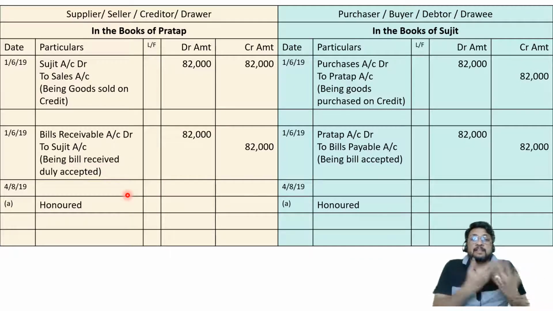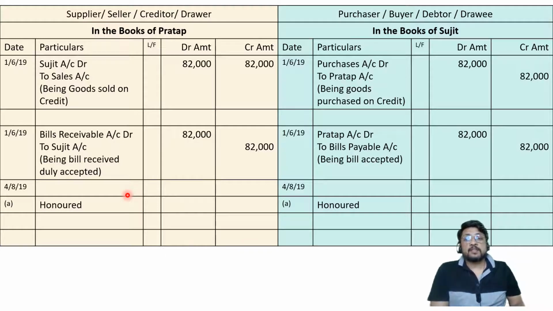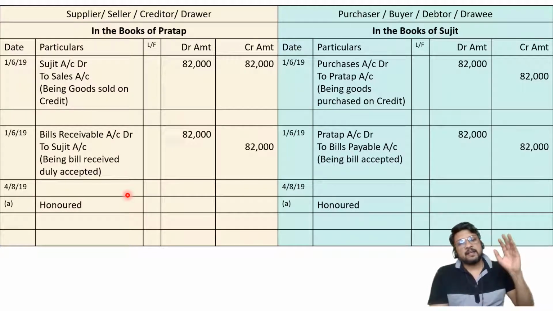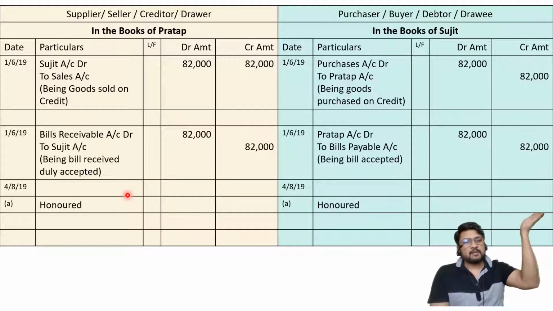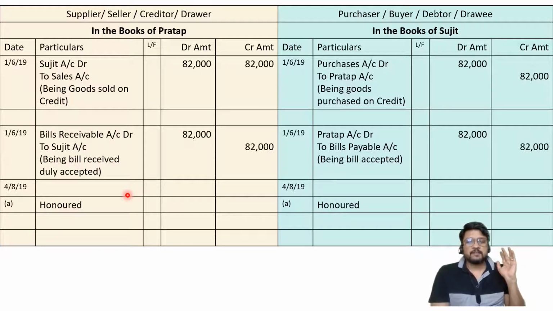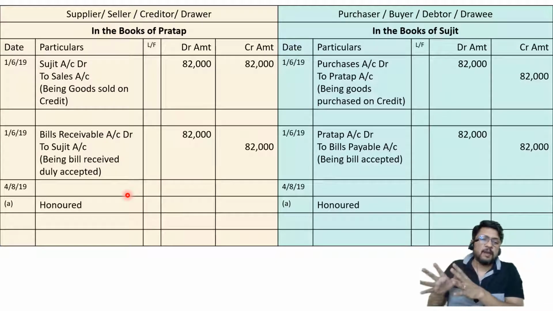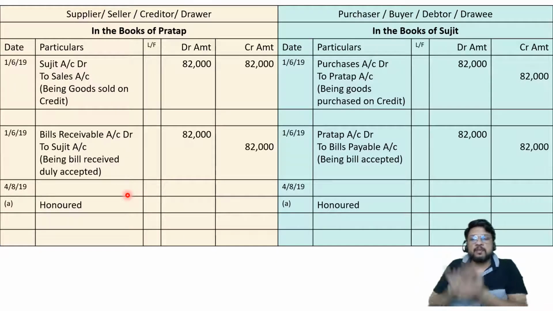It will appear as if Sujit is the giver or Sujit is our creditor and we need to give him either goods or cash or services, which is not the truth, which is not a correct position. In reality, we had already sold goods to Sujit in the past. He was our debtor. He gave us a bill of exchange. So we said, okay, you have given us a bill of exchange. This bill of exchange we neither discounted nor sent to bank for collection nor endorsed, so we were keeping it with ourselves, and today is the due date, so we are giving it to him.